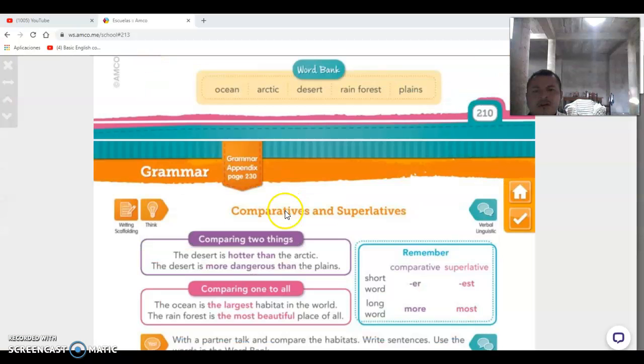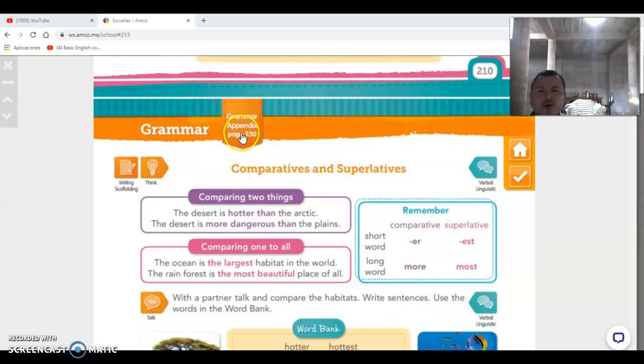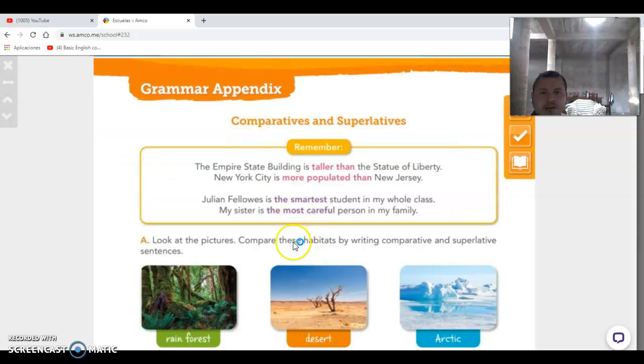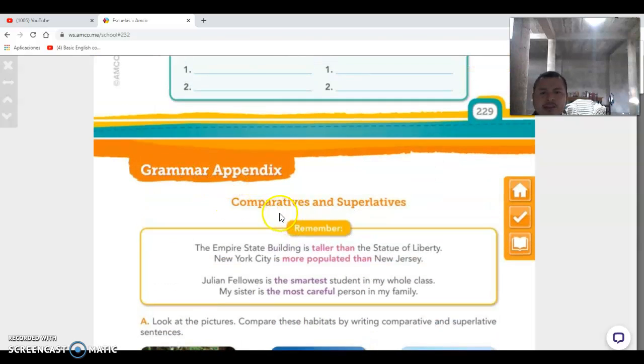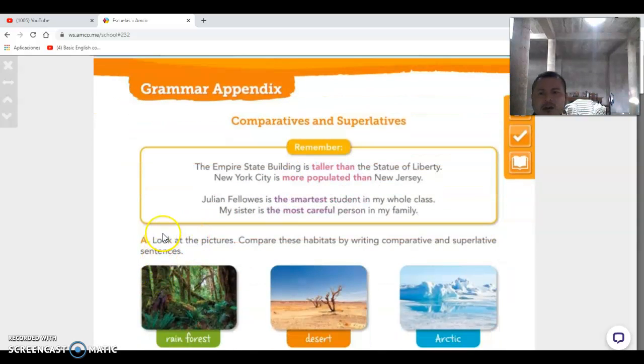Okay, what else you need to do? You need to go on page 230. You need to go on this page 230. And if you see right here, it is the same grammar. It says comparatives and superlatives. If you see right here, what do you need to do on this page? It says look at the pictures. You need to look at these three pictures.